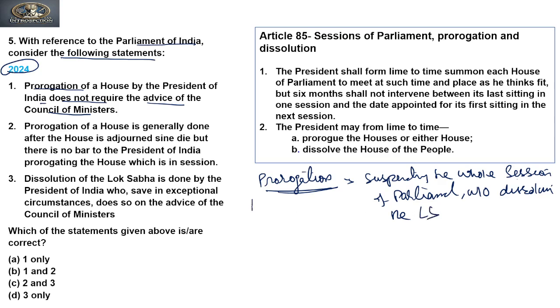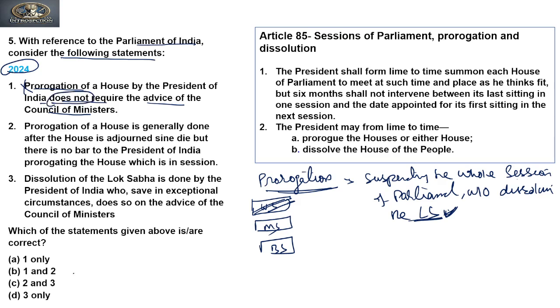And we know that there are three sessions in Parliament: winter session, monsoon session, and budget session. So prorogation means that the whole session of Parliament will be suspended, but the life of the Lok Sabha will not end. This is done by the president on the advice of the Council of Ministers. So the first statement is incorrect, because it says that the advice of the Council of Ministers is not required.